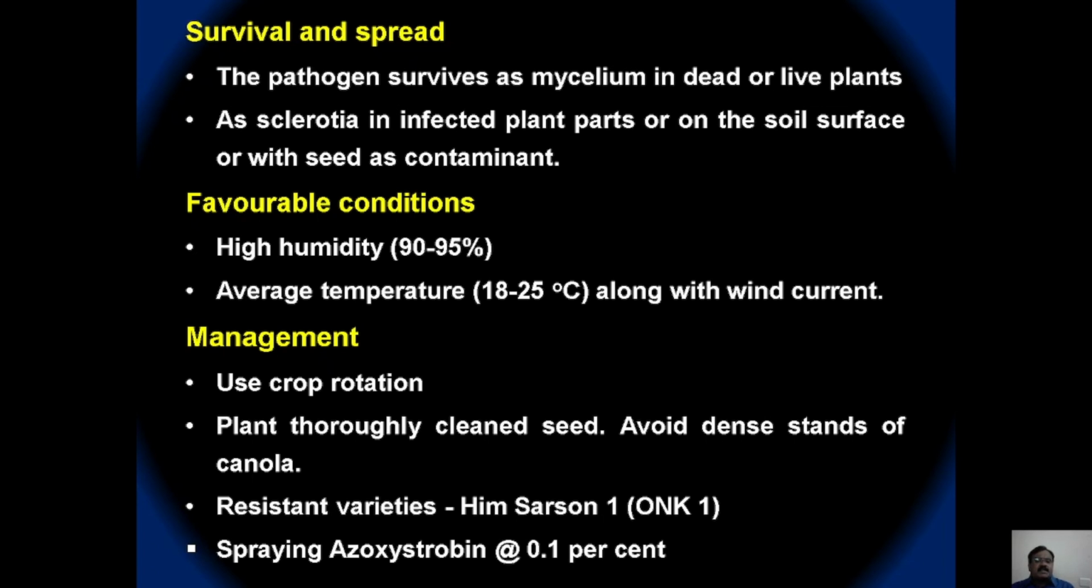And to manage this disease, go for crop rotation. That is the best choice, as the pathogen is known to produce more of soil-borne inoculum, that is sclerotia.